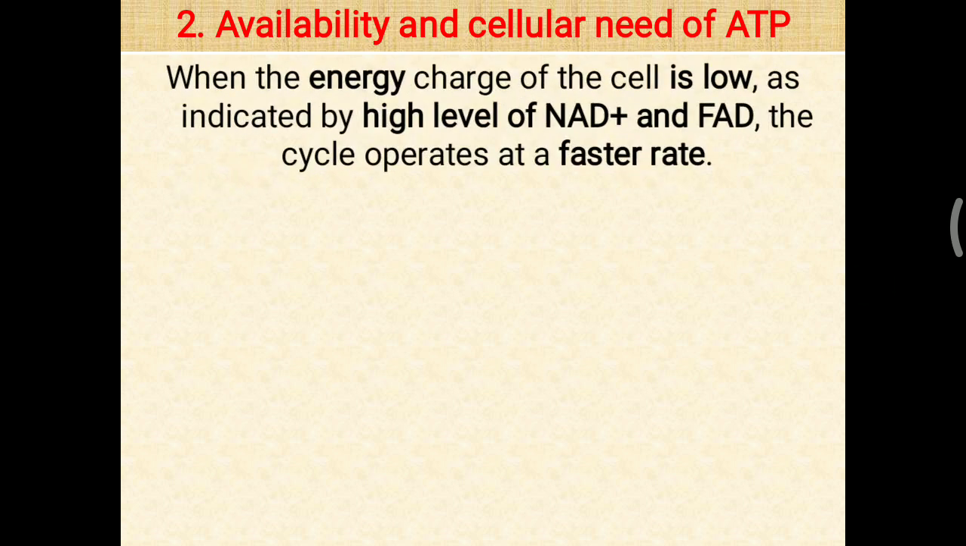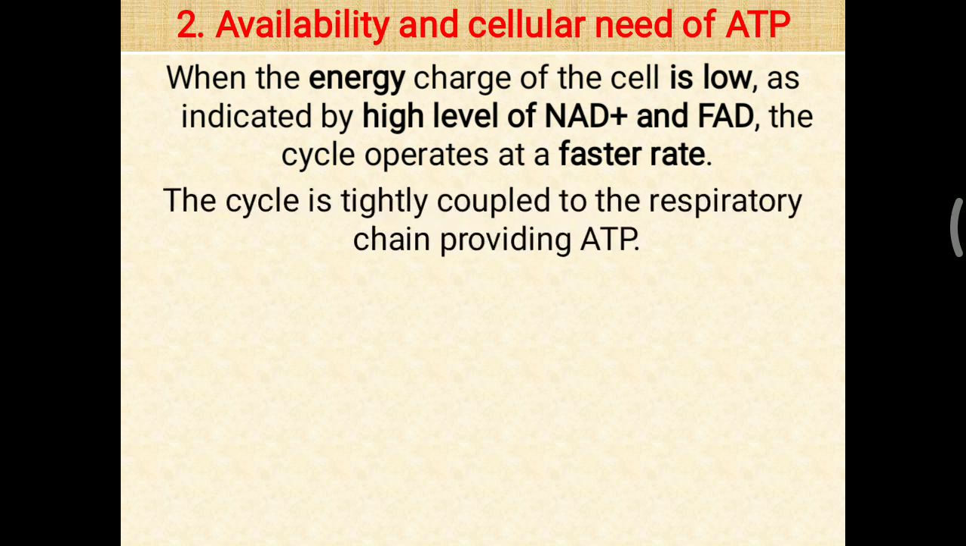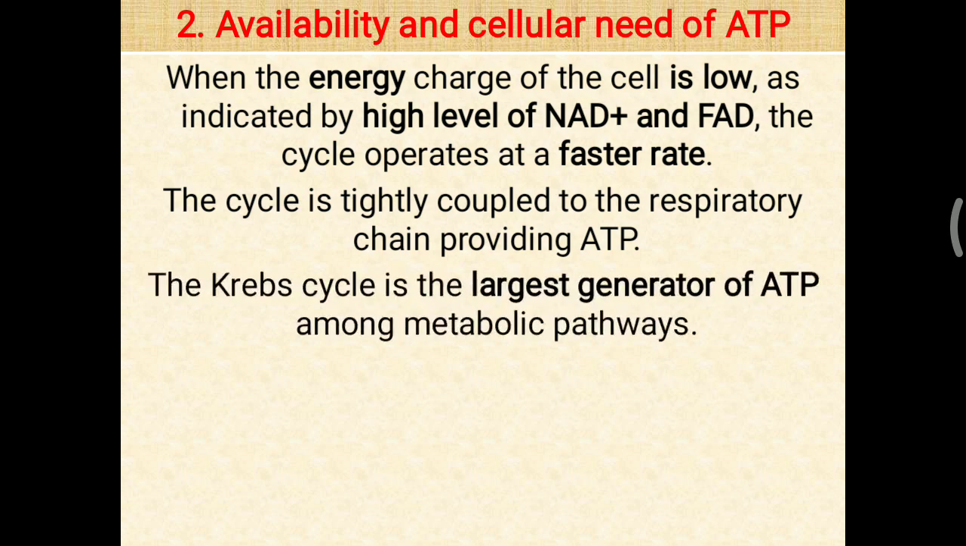So particularly availability and cellular need of ATP is the main regulator of the TCA cycle. The cycle is tightly coupled to the respiratory chain providing the ATP. So when the TCA cycle works, ATP formation is definitely increased. The Krebs cycle is the largest generator of ATP among all other metabolic pathways.